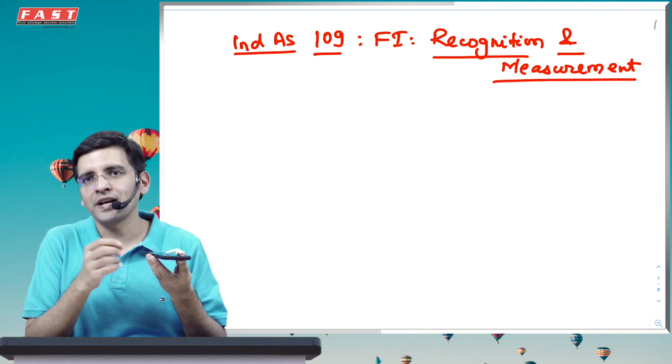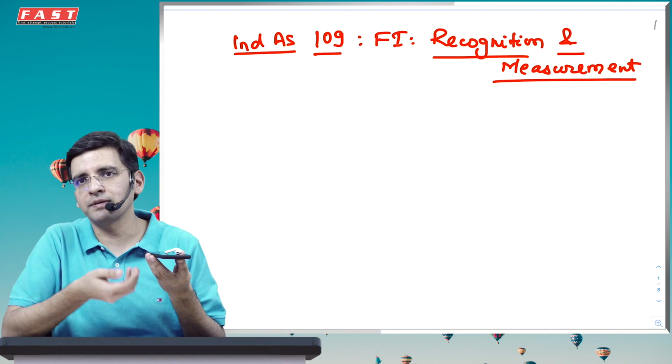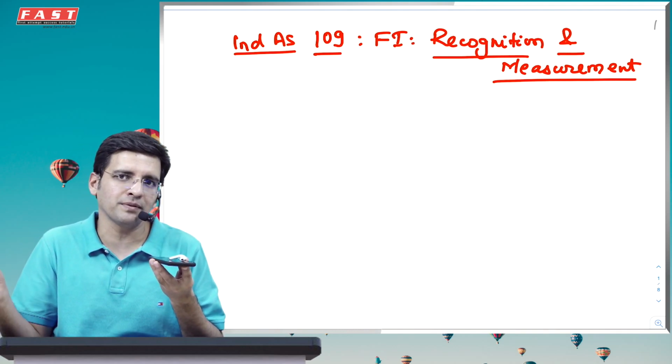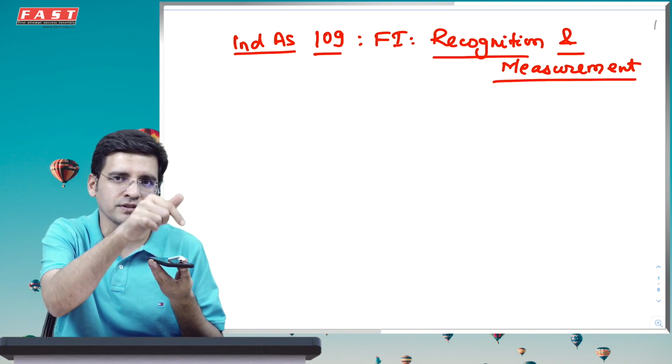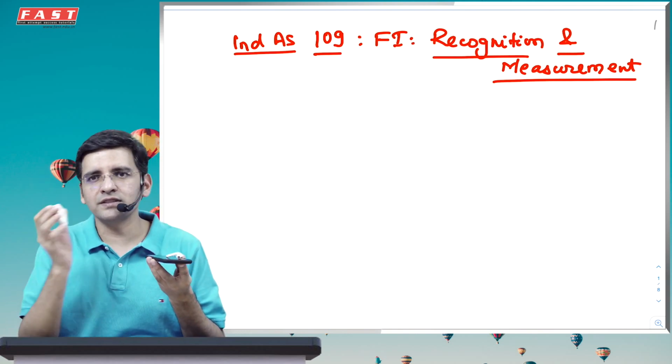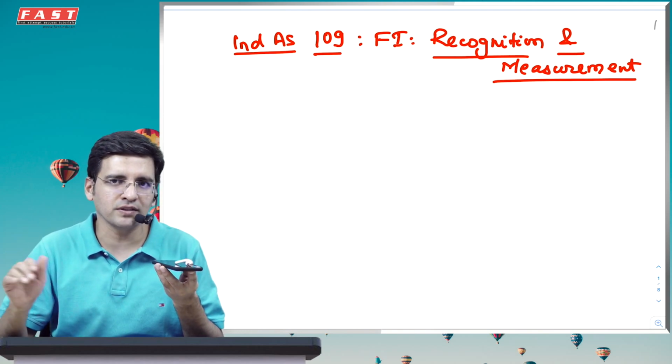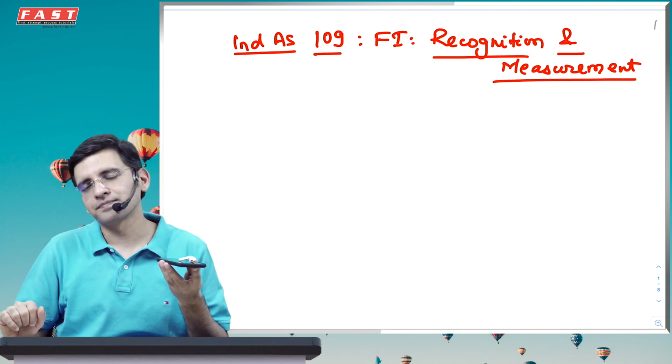Advance to supplier. Is this a financial asset? No, because this is not giving me a right to receive cash. A financial asset is a contractual right to receive cash or equity instruments of another enterprise. I have a contractual right to receive goods, which is not cash, hence the money which I have given to this particular person I will show in my books as advance to supplier, which is not a financial asset. 109 does not apply.